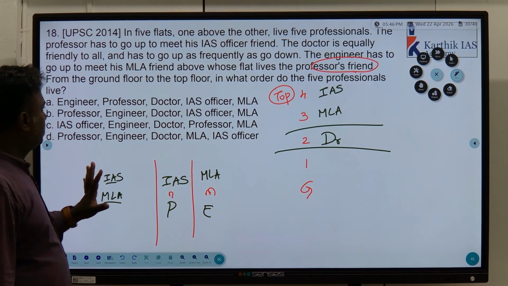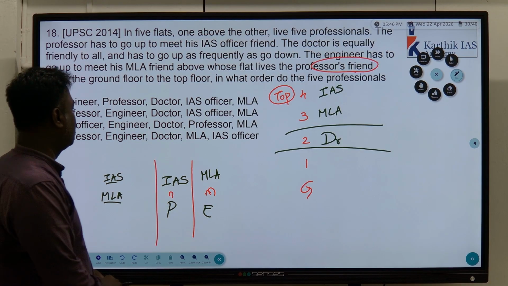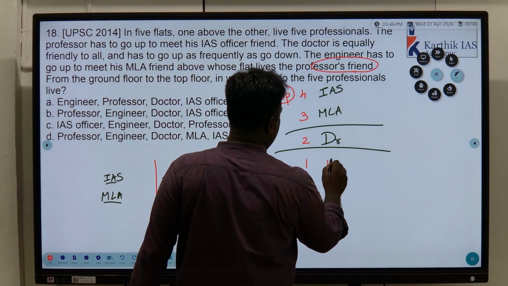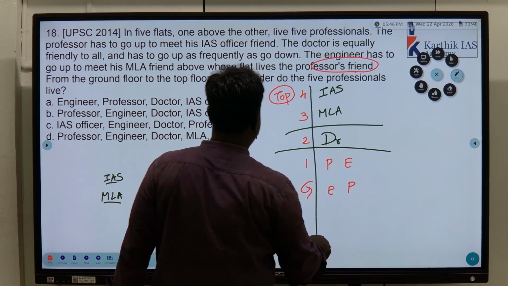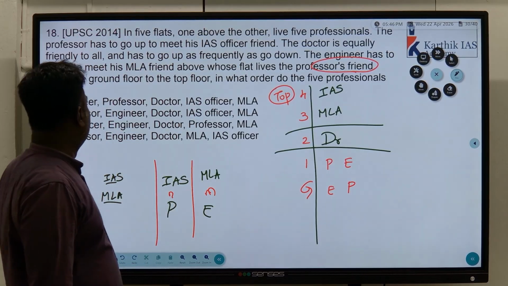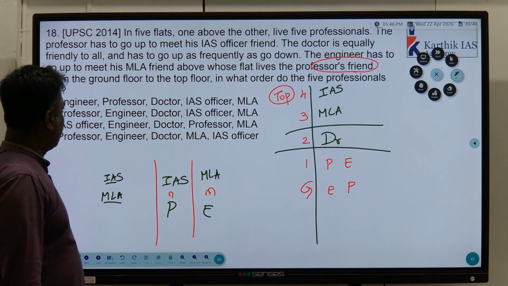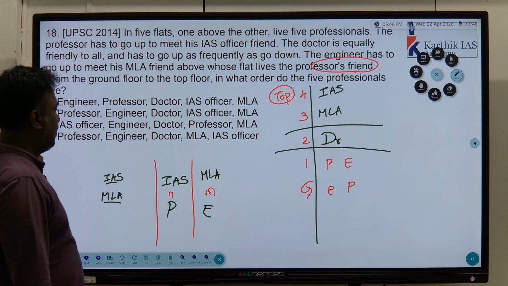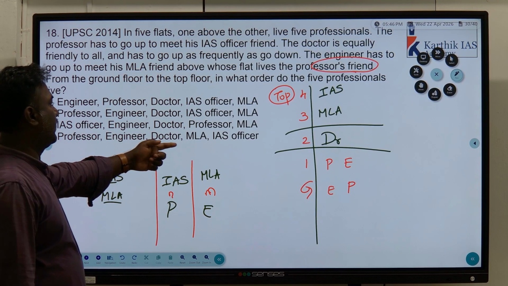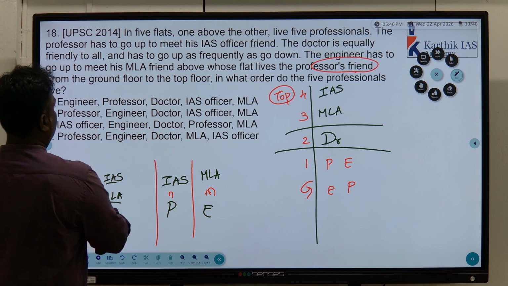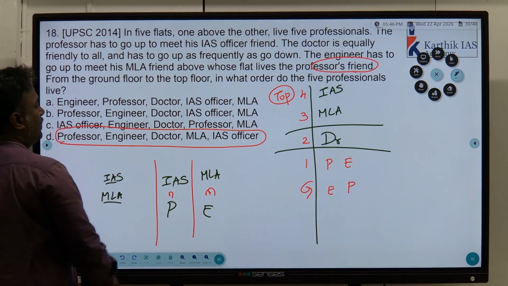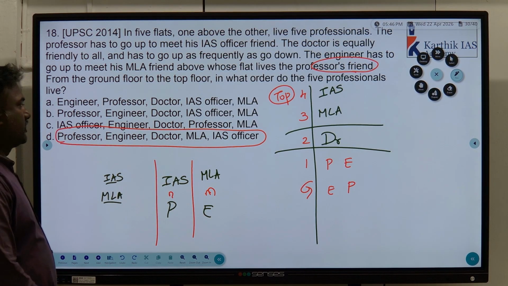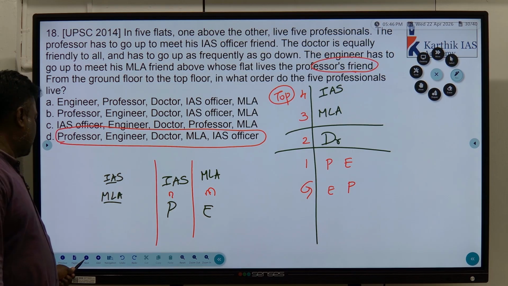So now here we have 2 choices: professor, engineer, or engineer, professor. Understand? So now we have an option from ground floor to top floor: professor, engineer, doctor, MLA, IAS officer. That is the option. The other way is also possible, but that's all they gave.